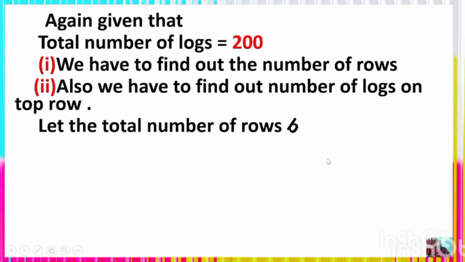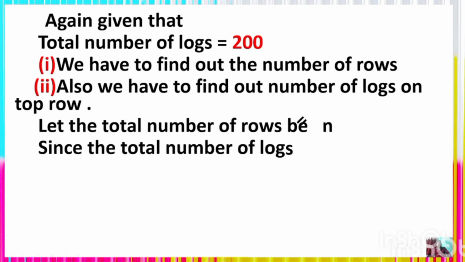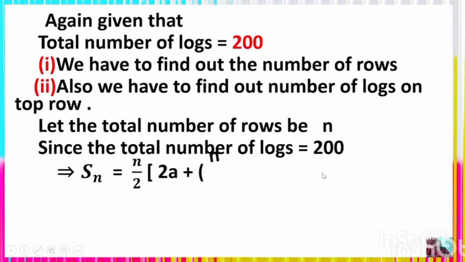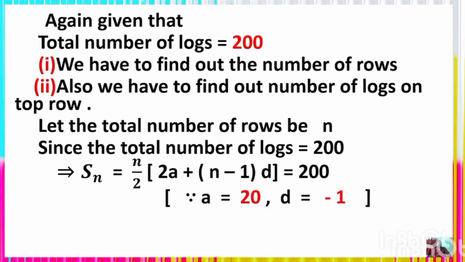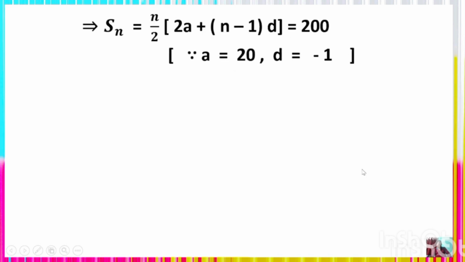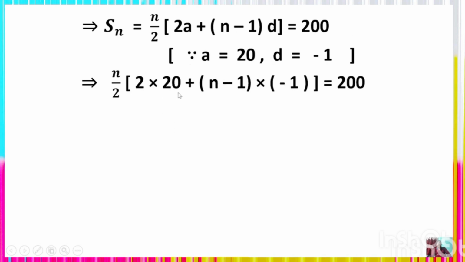Let the total number of rows be n. Since the total number of logs is equal to 200, you can apply the sum of n terms of the AP using the formula Sn equals n by 2 whole into 2a plus n minus 1 whole into d, which is 200. Since a is equal to 20 and d is equal to minus 1, using these values we get Sn equals n by 2 whole into 2 into 20 plus n minus 1 whole into minus 1, which is 200.